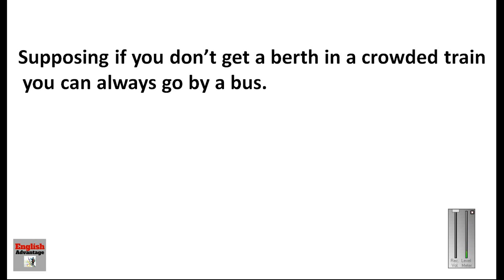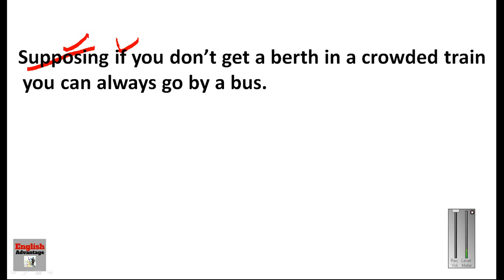Just see. Supposing if you do not get a berth in a crowded train, you can always go by a bus. Now look at the word supposing and the word if. Both of them are conditional words, and both cannot come together. You can use either of them only. So either you have to remove supposing or you have to remove if, because both are serving the same purpose. That is why one of the words is extra, or superfluous. If you remove the word supposing, the sentence will be: if you do not get a berth in a crowded train, you can always go by a bus. This way, the sentence can be corrected.